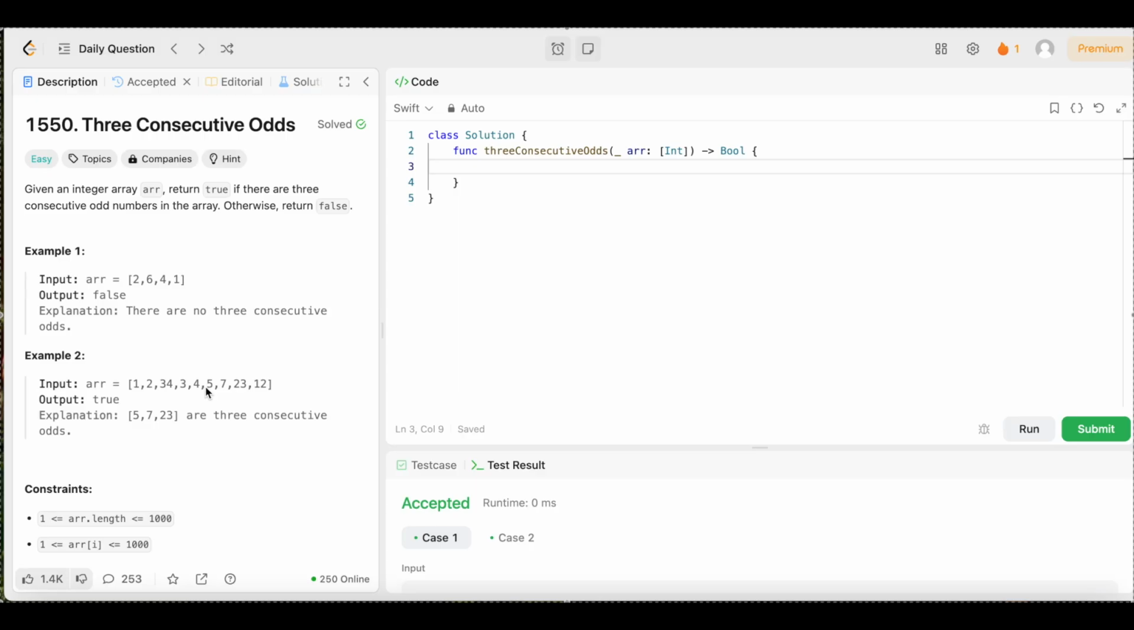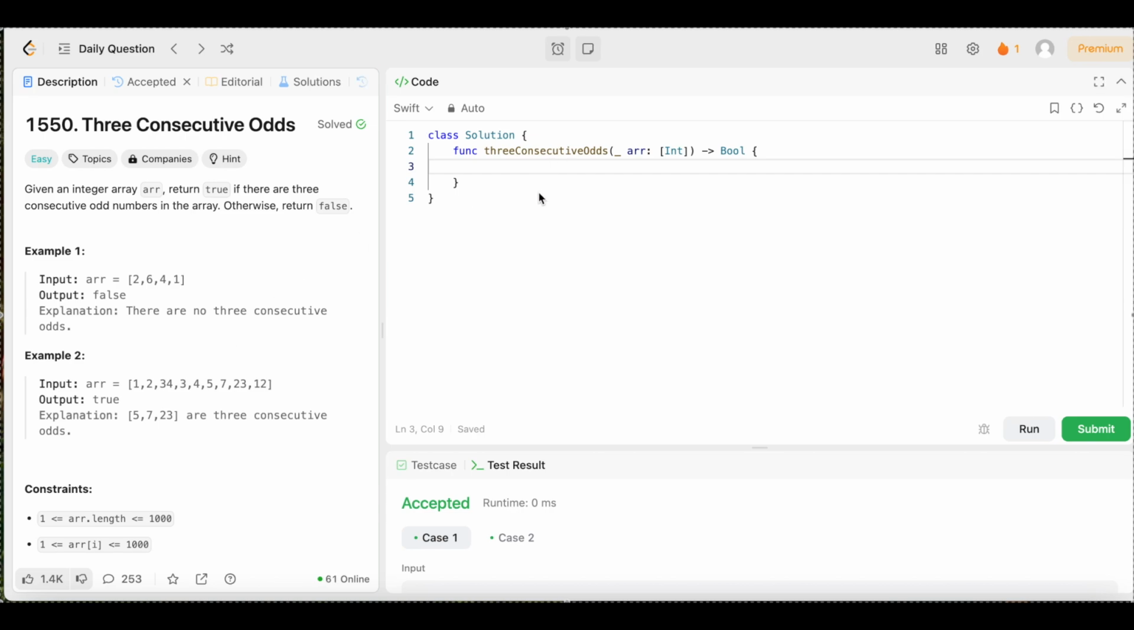So in this array, we have 3 consecutive odds. We have a 5, 7, and 23. Those are 3 consecutive odd numbers in the array. And since we found our 3 consecutive odd numbers, we just return true. So we're only returning true or false, y'all. That's all we have to do. It's that easy. So now that we understand the question, let's get into the fun part, the actual solution.